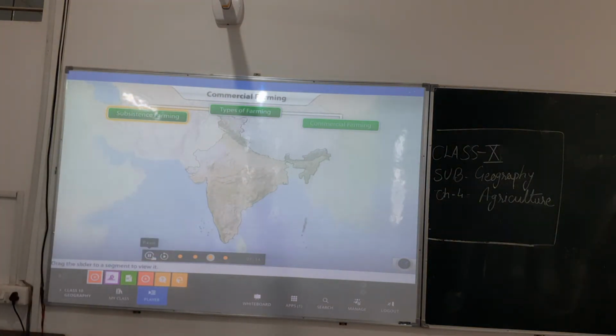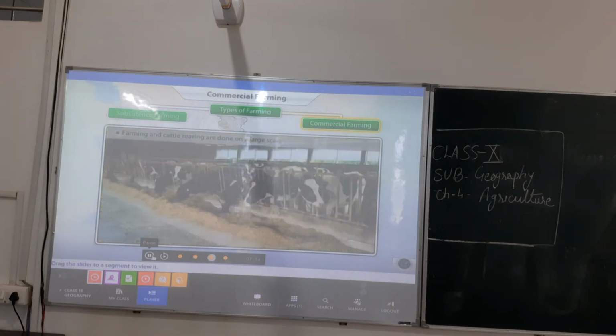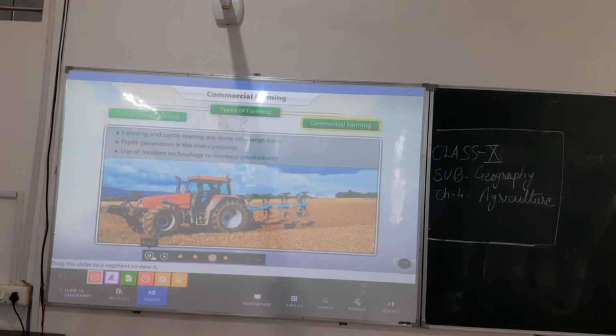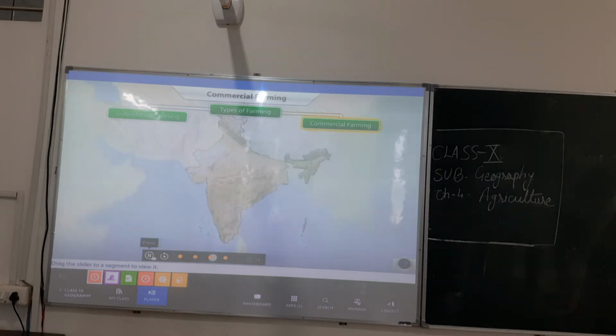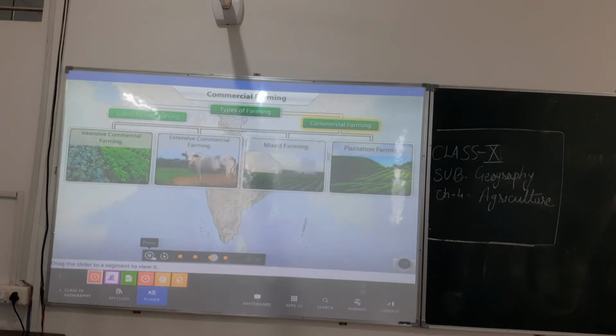The other major type of farming, apart from subsistence farming, is commercial farming. Commercial farming is used to grow crops and rear livestock on a large scale. The main purpose is profit generation. Modern technology and innovative methods are used to increase productivity and profits. Commercial farming is of four types: intensive commercial farming, extensive commercial farming, mixed farming, and plantation farming.